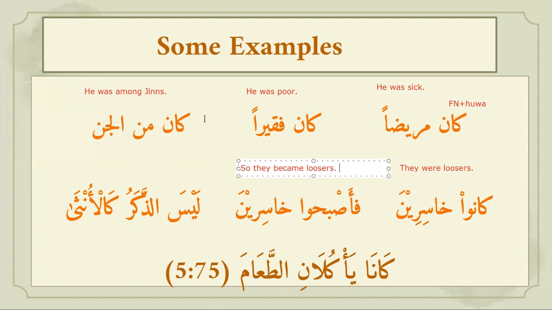And then the next one, Laisa. Laisa is past tense, but you know when Laisa is there, we translate it in present tense. Laisa zakaru, the male is not like the female.